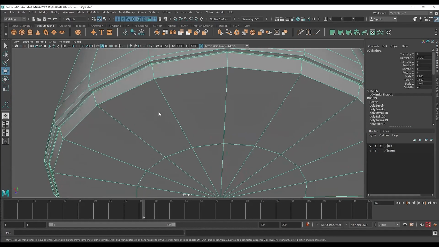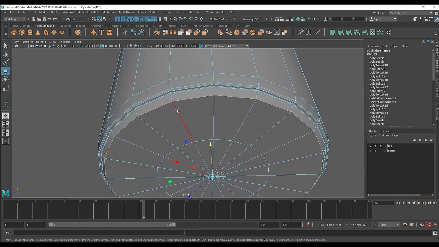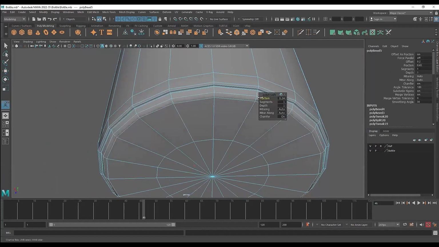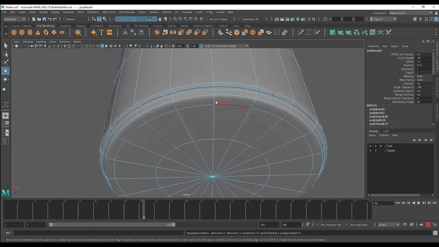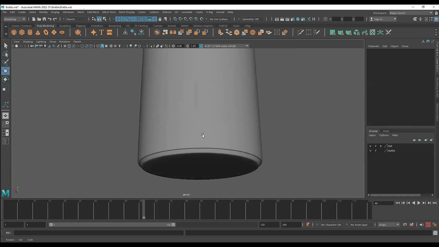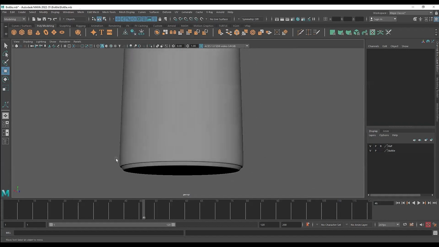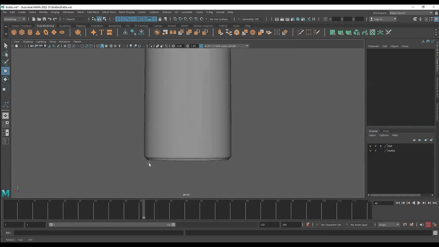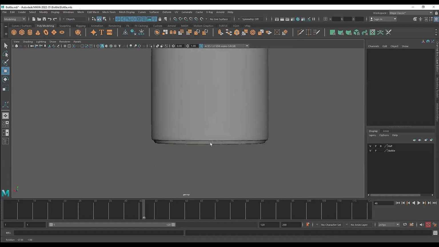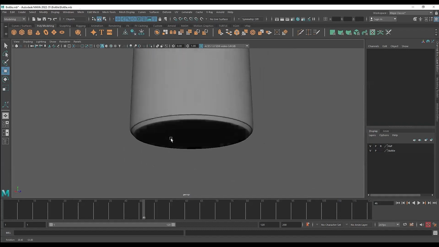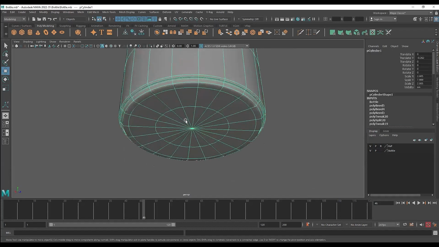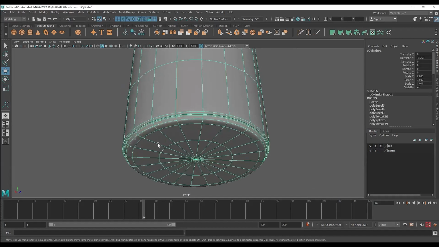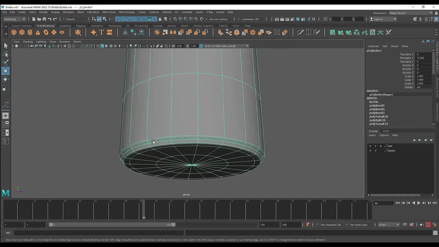And now this last one over here, beveling that as well. And you can see the shape is now really defined. Okay, this is how it needs to be. So just adding enough support edges, we get what we want.